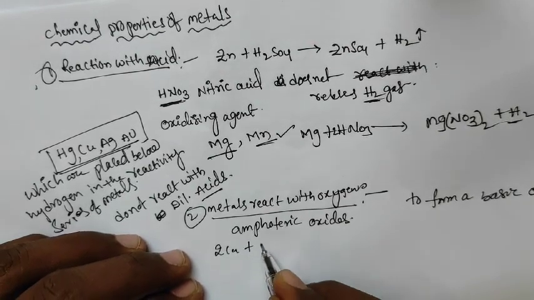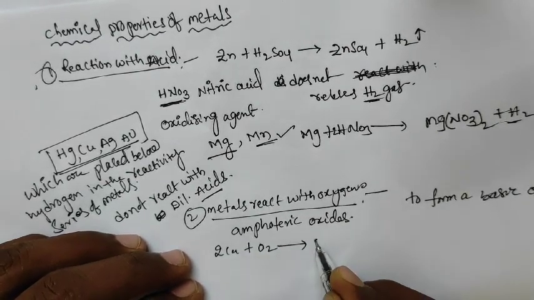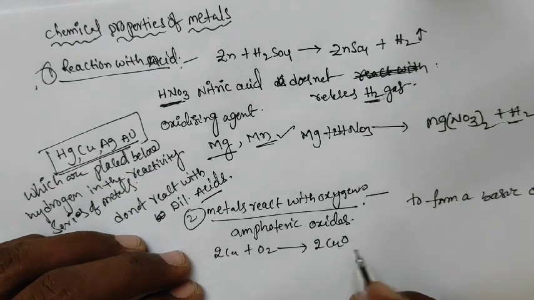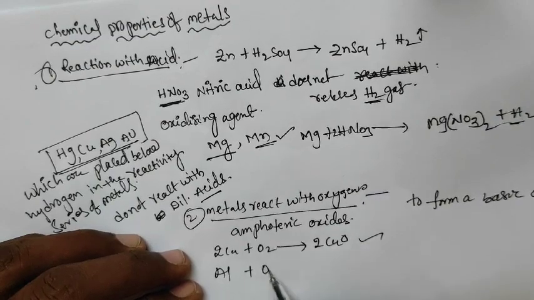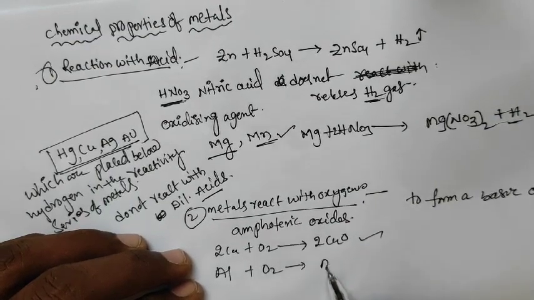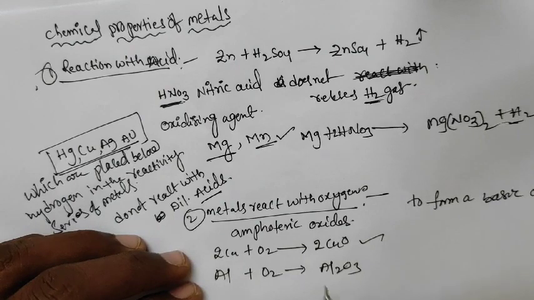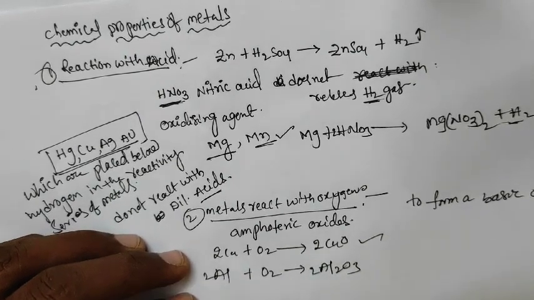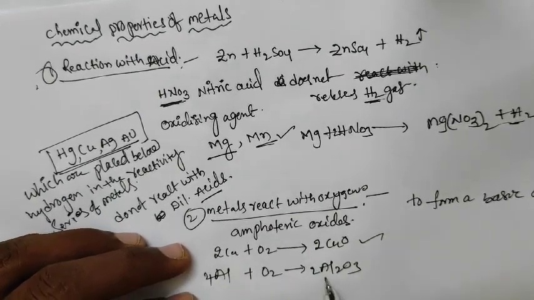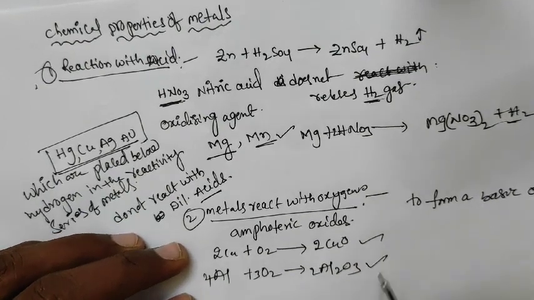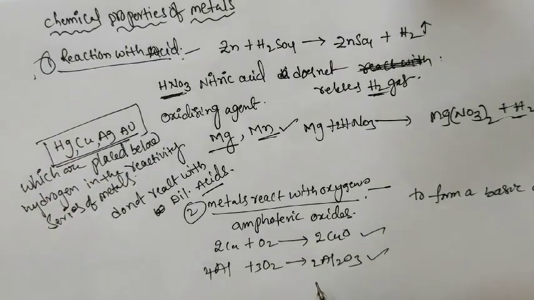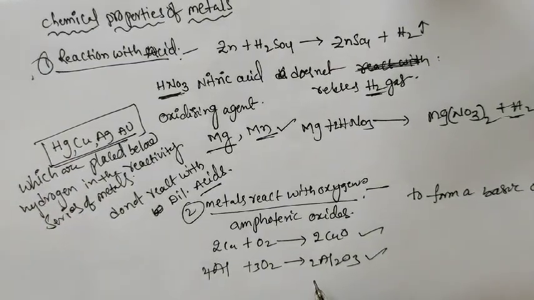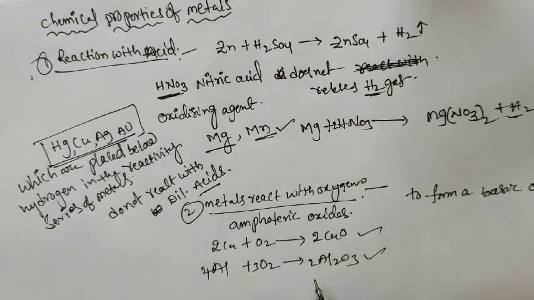For example, 2Cu plus O2 gives 2CuO, copper oxide. Next, aluminium plus oxygen gives Al2O3. Balancing it, 4Al plus 3O2 gives 2Al2O3. This is aluminium oxide. These are basic or amphoteric oxides.